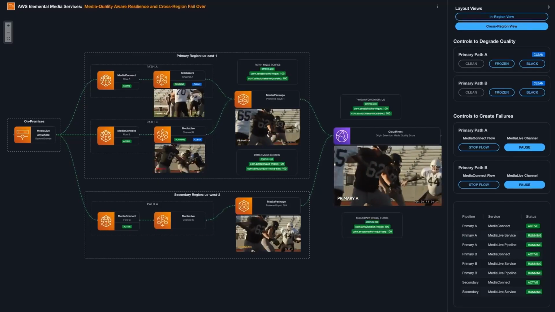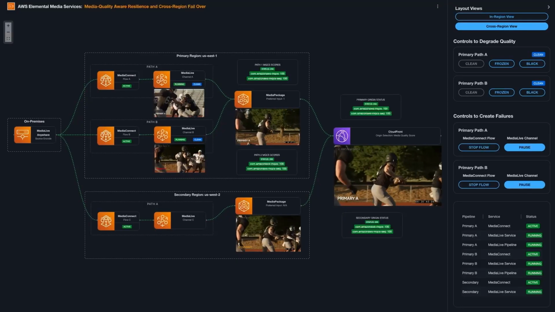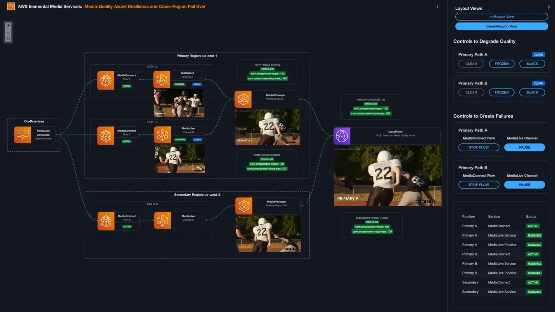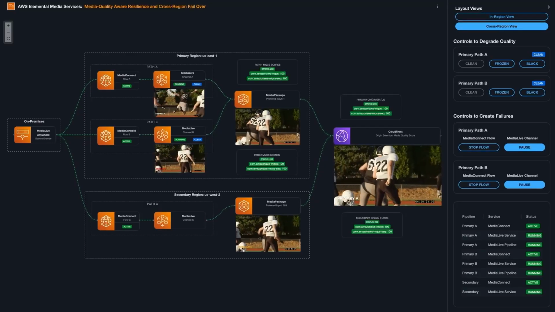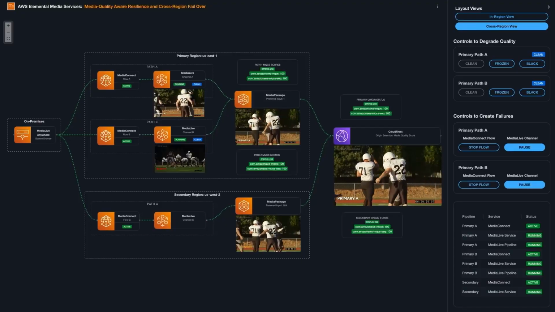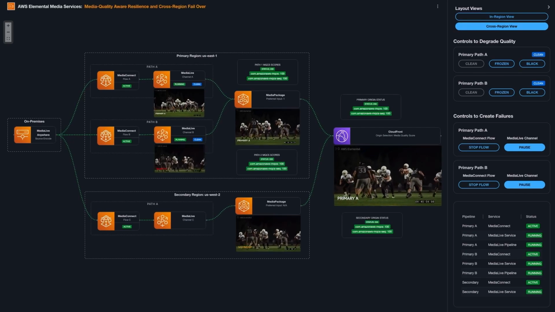I have configured my primary media package to respond with 404 errors if content to its inputs becomes stale. In other words, if it doesn't have content to serve, it will return 404 error messages to requests. This allows CloudFront to quickly respond and begin redirecting requests to the secondary origin.